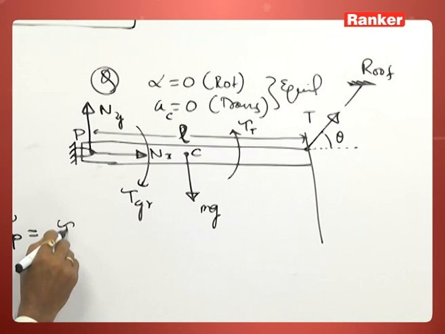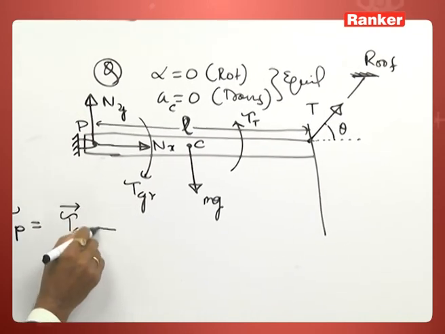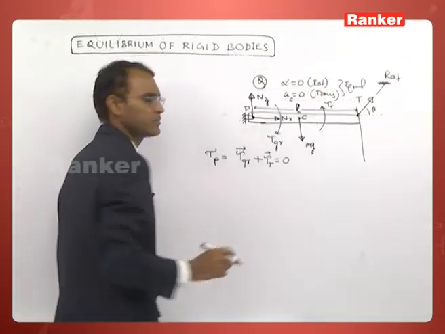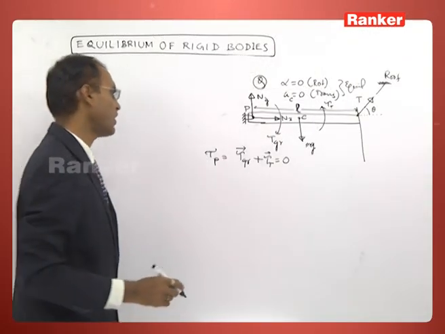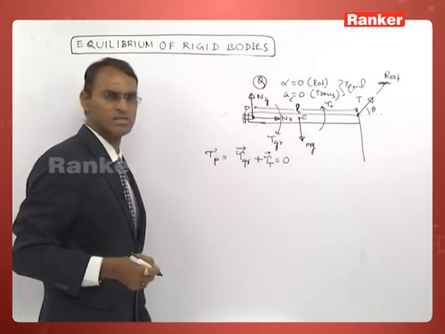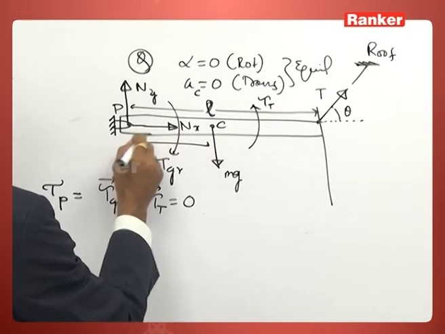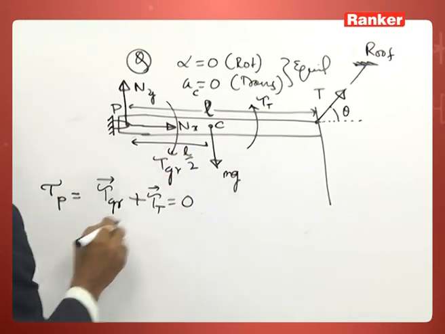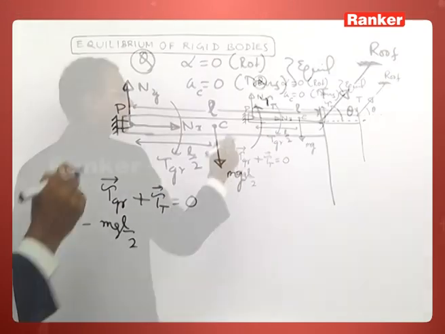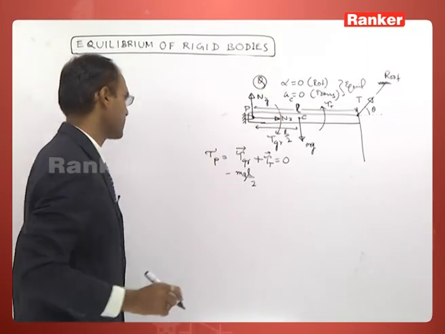So tau P is equal to tau gravity plus tau tension is equal to 0. Why is it 0? Net torque is equal to I into alpha, alpha is 0, therefore the net torque is 0. Gravity produces the torque that is equal to mg L by 2, as we have discussed earlier, in clockwise direction or minus k-cap direction,